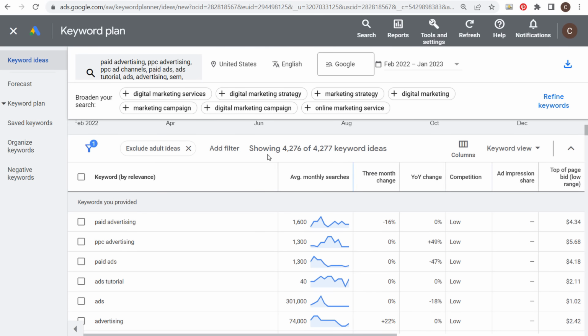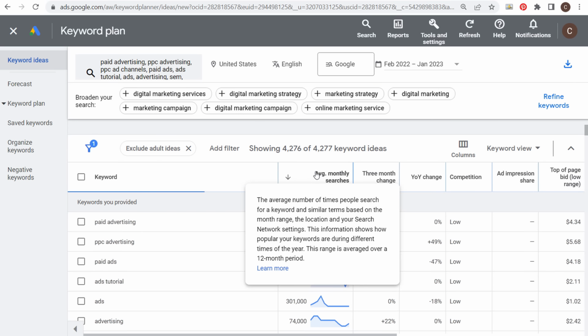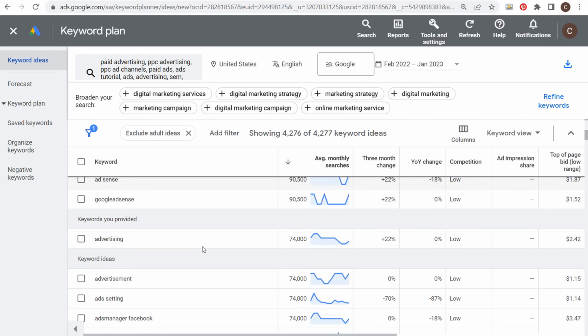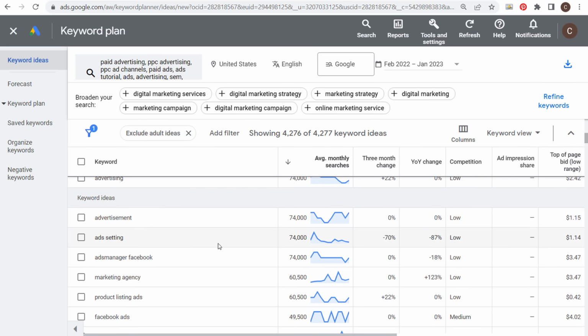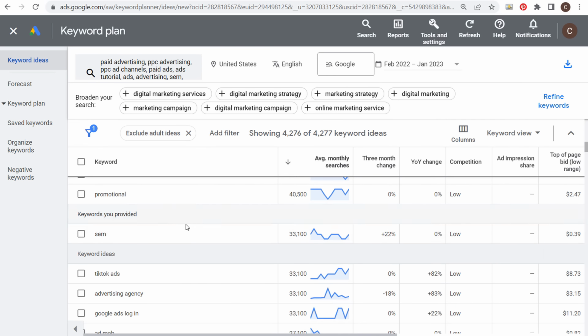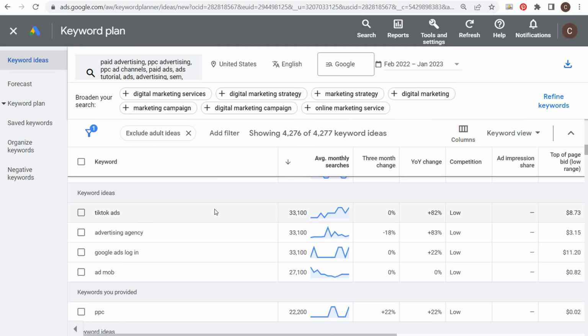As I scroll down here, you can see over 4,200 different keyword ideas. I like to go by average monthly searches so we can see what are the things people are searching the most. So Google Ads, obviously very popular, Google AdSense. If we keep scrolling down, you're going to start seeing things like Facebook ads. We have product listing ads. So these are all different short tail keywords that I know I can cover with my YouTube video content to actually increase viewership on my channel.